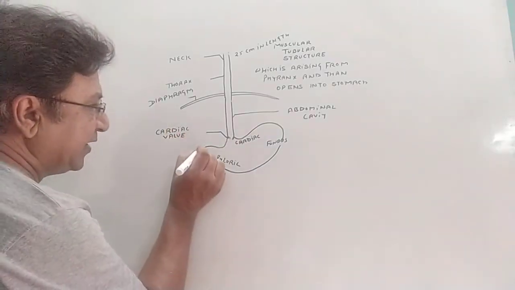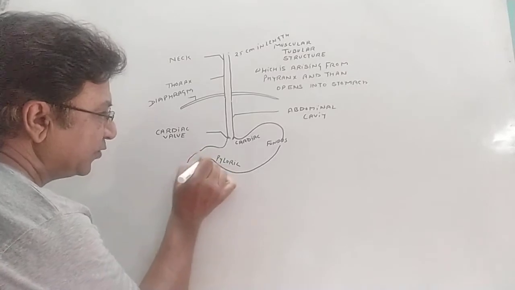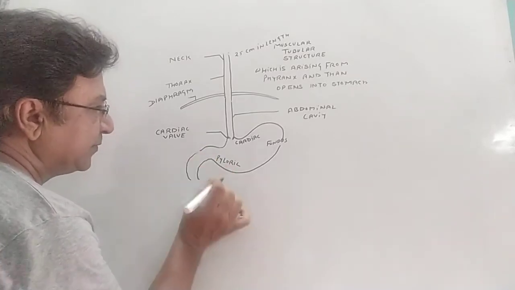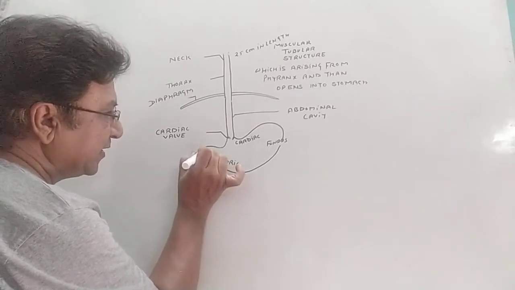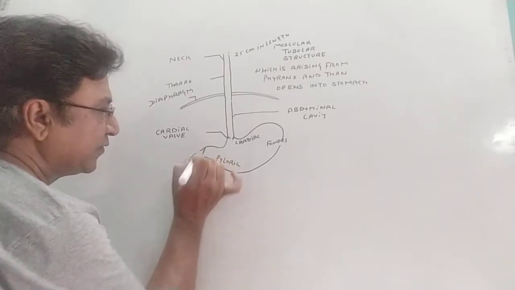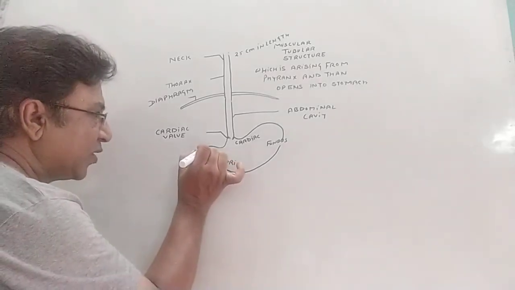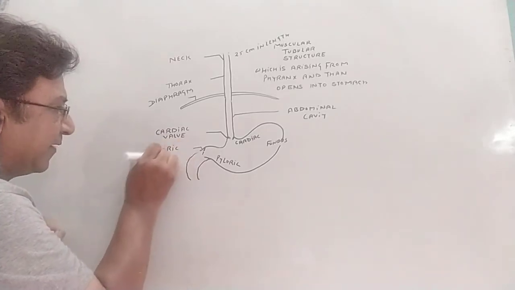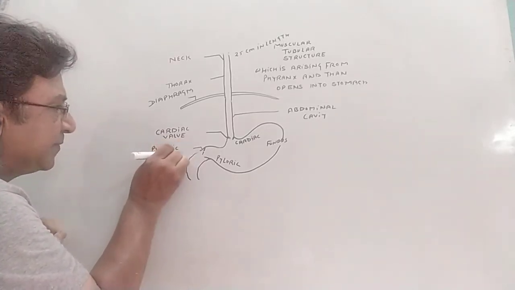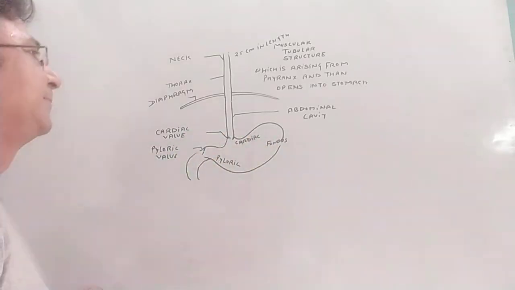And this pyloric part opens into the duodenum. We'll be making the duodenum also, right? Between the duodenum and the pyloric part of the stomach there is another valve, and this valve is called the pyloric valve. From this valve, the digested food enters the duodenum.